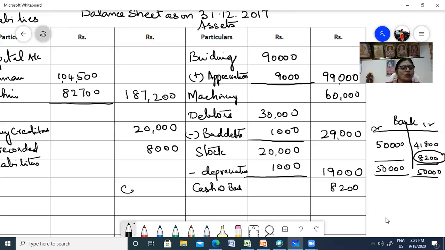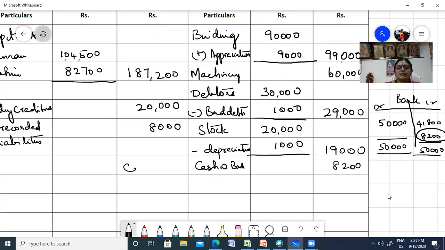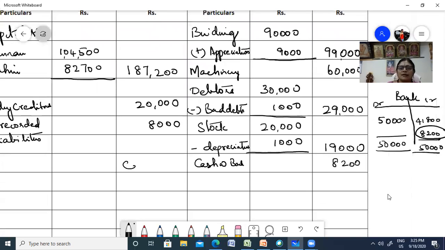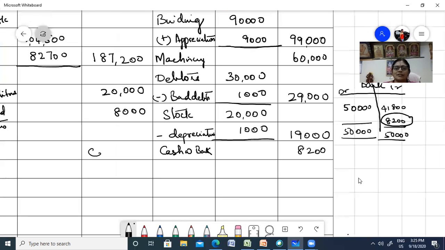Then next you have one more account. Anything else is there? Stocks, you have depreciated 1,000. Cash at bank, 8,200. Is there anything that you should fill? Now let us total and see whether our asset is tallying with the liability. Right.